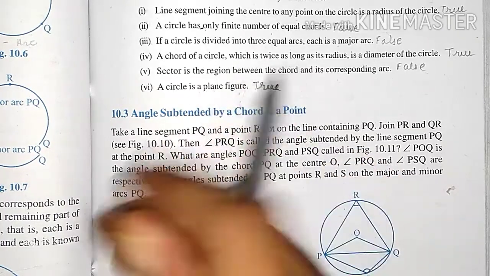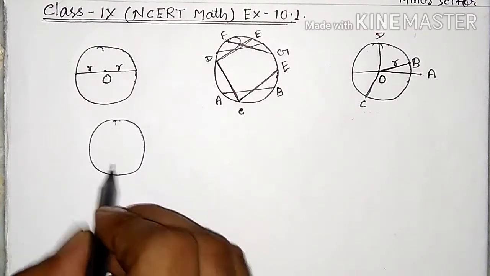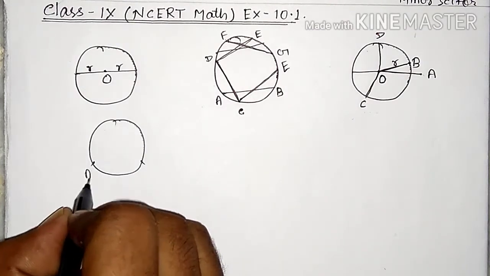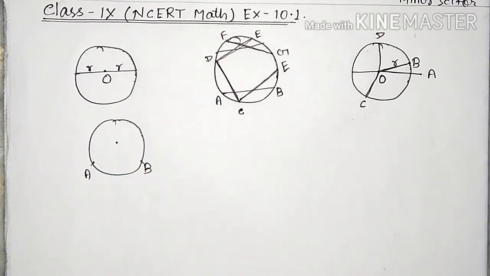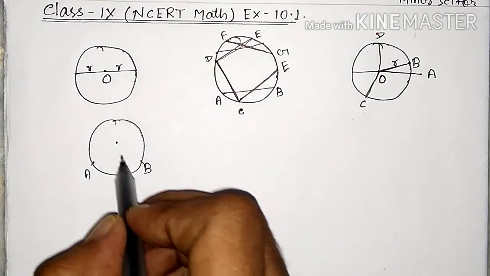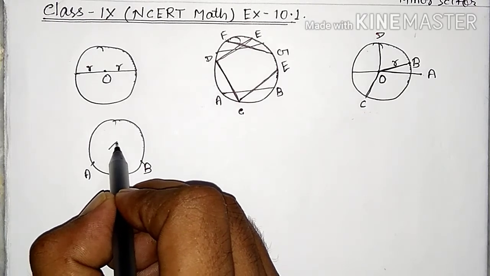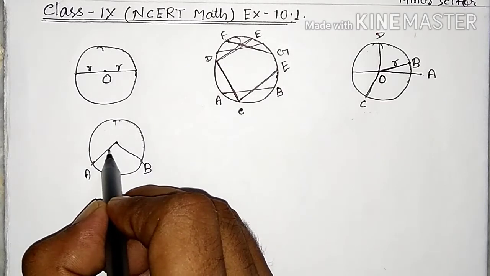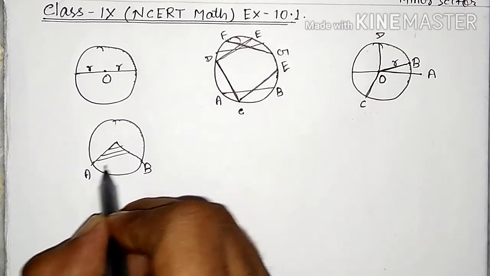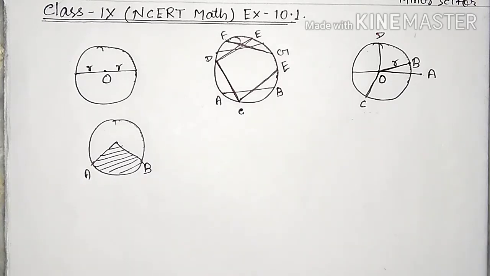Okay, what is an arc and a sector? This is a circle, and suppose A and B is the arc. This is the center of the circle. These are the lines joining the center of the circle and the end points of the arc. The region between these is the sector of the circle.